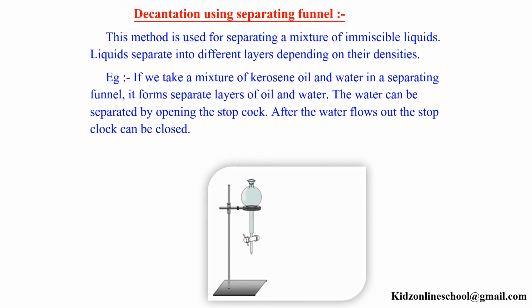Decantation using a separating funnel. This method is used for separating a mixture of immiscible liquids. Liquids separate into different layers depending on their densities. Example, if we take a mixture of kerosene oil and water in a separating funnel, it forms separate layers of oil and water. The water can be separated by opening the stop cock. After the water flows out, the stop cock can be closed.